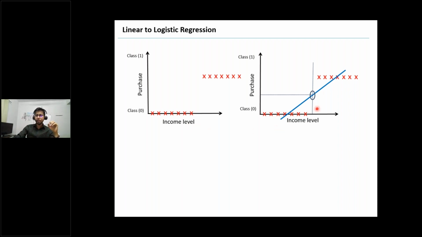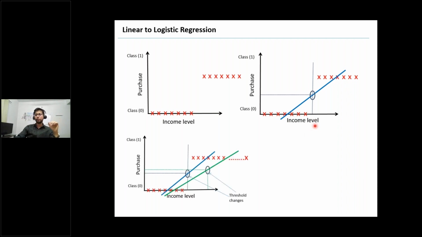Now, based on the income level, if you want to say whether a person will buy a certain product or not, what we need to do is classify that income into certain buckets.